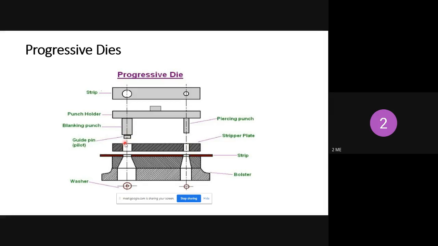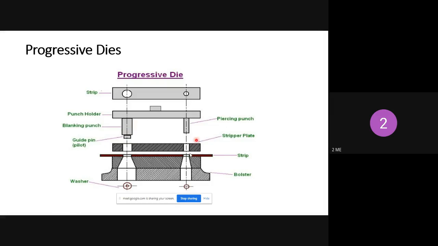Here you can perform blanking operation, and here you can perform the piercing punch. So piercing operation you can perform in a single stroke. Single stroke is nothing but one movement of the punch, but both operations are in different stations. Understood? So this is the working of progressive die. You can perform several different operations in one stroke, but in different stations. That is the progressive die.